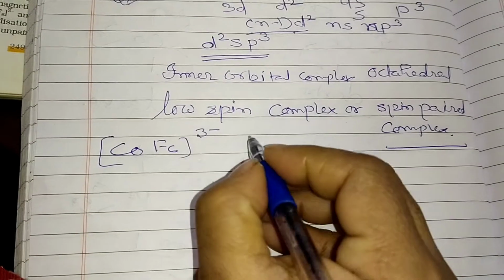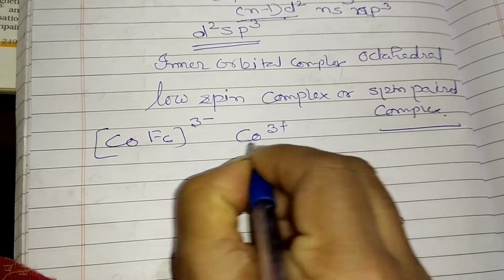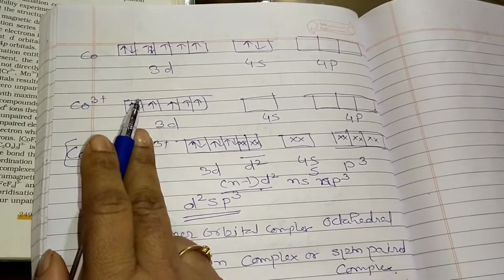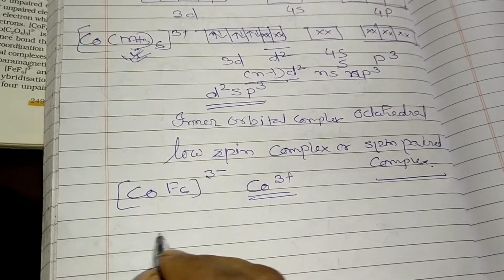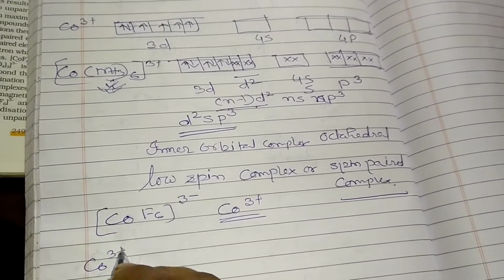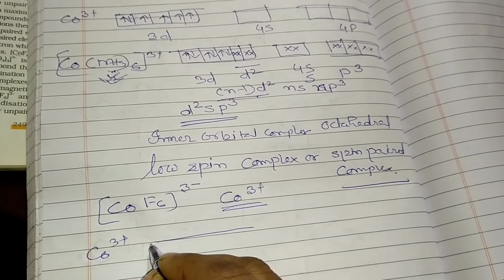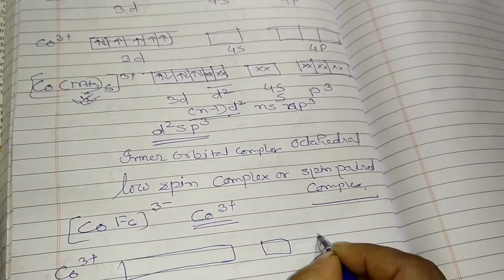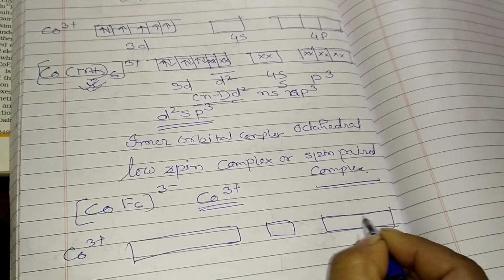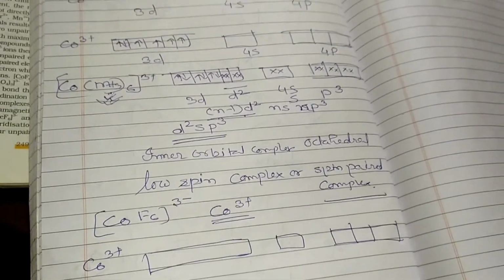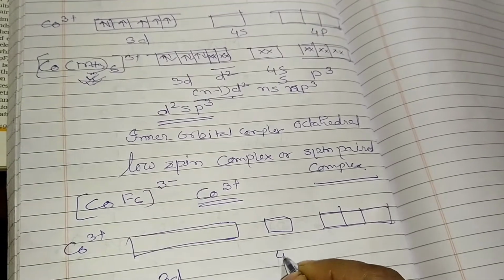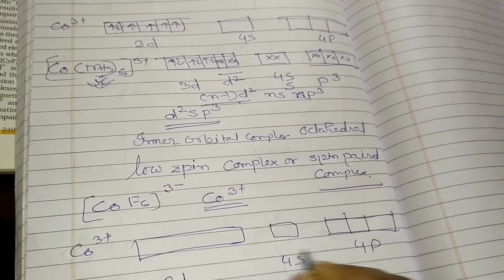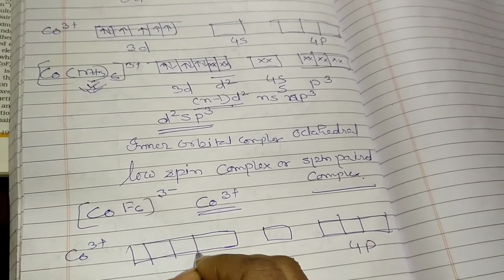So now here also Co is 3+. Clear? So when Co is 3+, we have to write it down the same way. I am again drawing the same electronic configuration here, and you can see now, this one is 3d, this one is 4s, and this one is 4p. So 3d: 1 2 3 4.